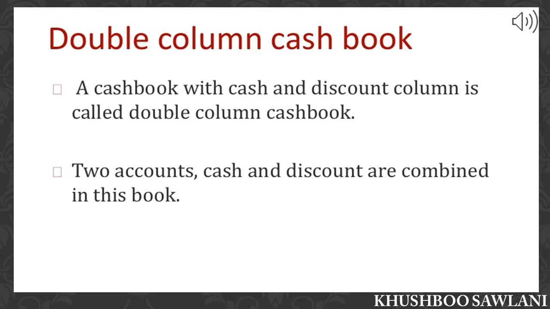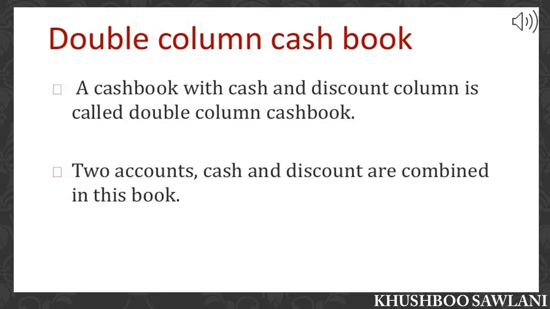Whereas the second is cash and bank columnar cash book. In this type of cash book, an additional column, bank, is inserted on both the sides of simple cash book. This column is kept to record the transactions with the bank. Bank account is treated as personal account, hence debit the receiver and credit the giver. Rule for personal accounts will be applicable. Such cash book has bank account and cash account both. In this case, as the bank is treated as a person, the rule of personal account will be applied, and the cash account is treated as an asset, so the rule of real account is applicable.